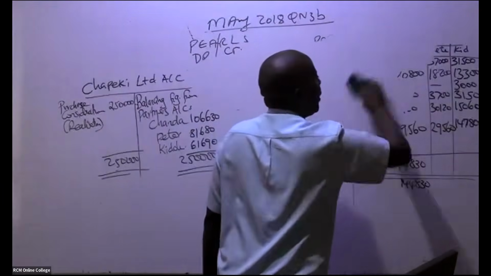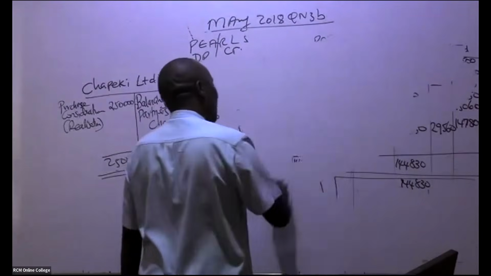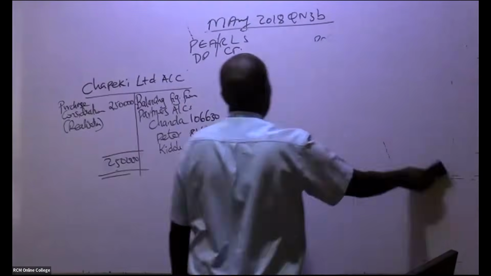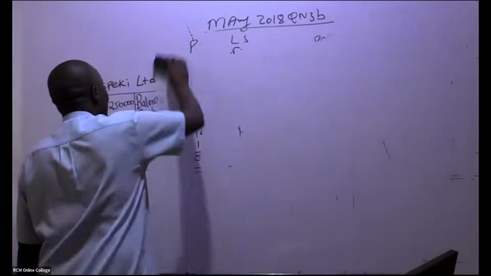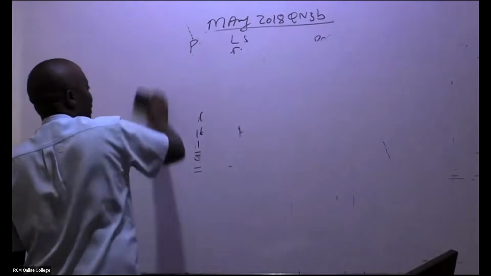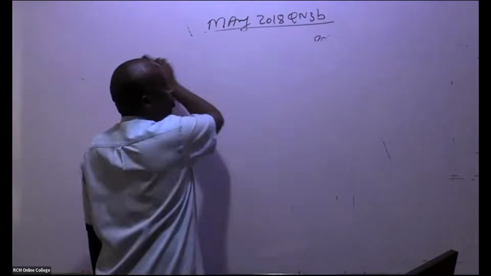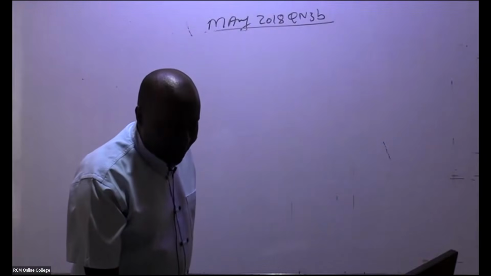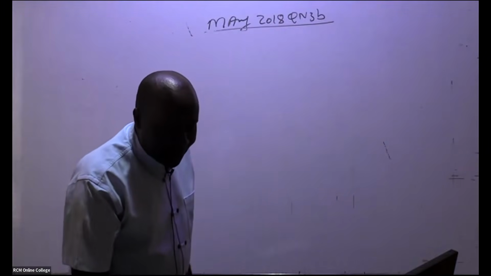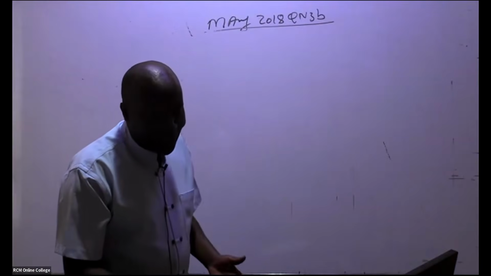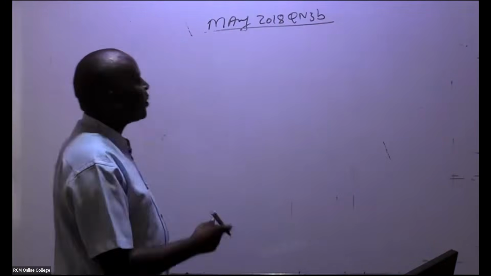So they want me to do a balance sheet. When they want me to do a balance sheet, there is an account that is really, really important for us to do. They want me to do the statement of financial position, the opening one, as we take over those assets and liabilities. But before that, it will be very important to do a business purchase account, also known as the purchasing account. So in this case, business purchase account.